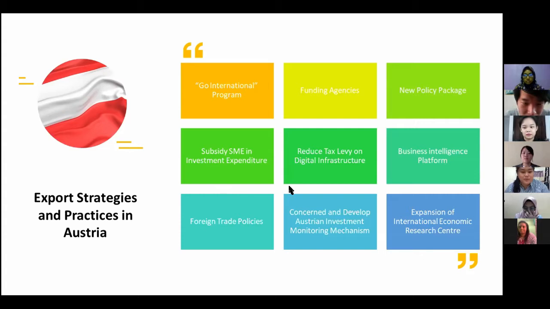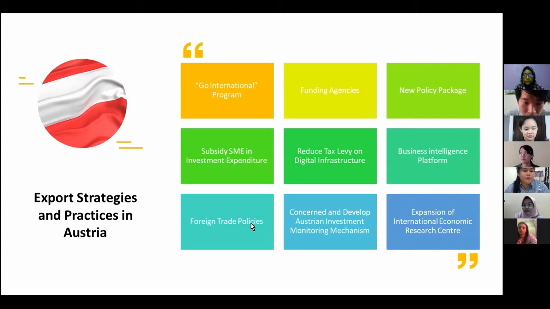For the business intelligence platform, Austria should develop a business intelligence platform for companies that are involved in global infrastructure projects, in order to have better and more accurate information about projects overseas. The government can also provide support for Austrian companies to participate in digital sales channels, especially for SMEs or startup companies.